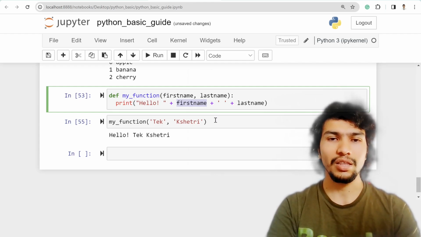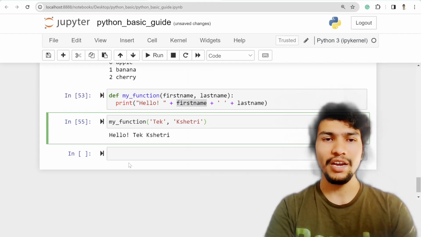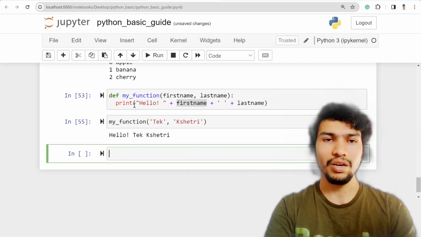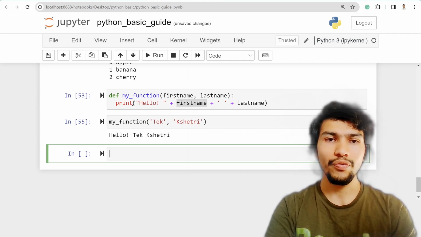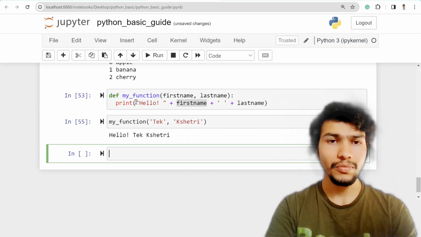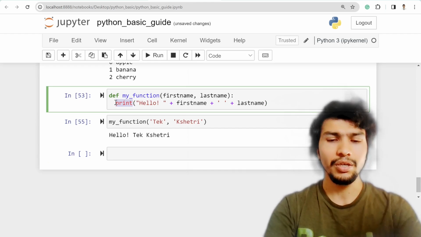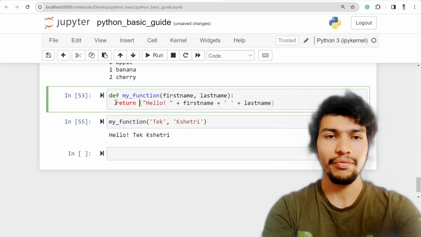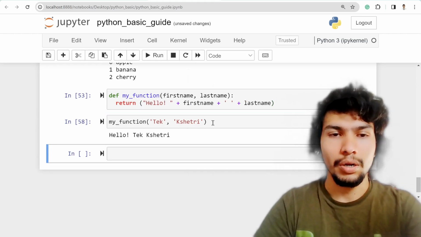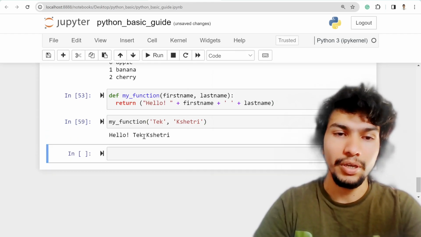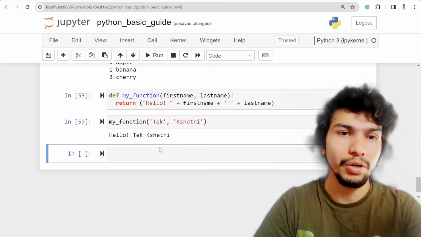Actually, inside a function you can return something instead of printing as well. For example, if you want to return the string, I can use the return keyword. If you call this function, it's still the same result, right? So that's how it works.